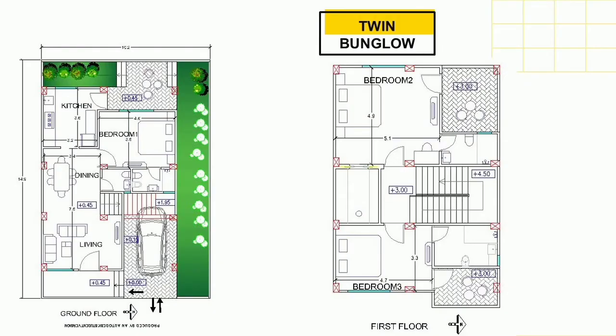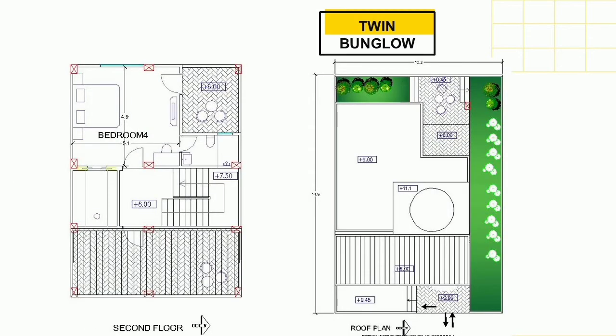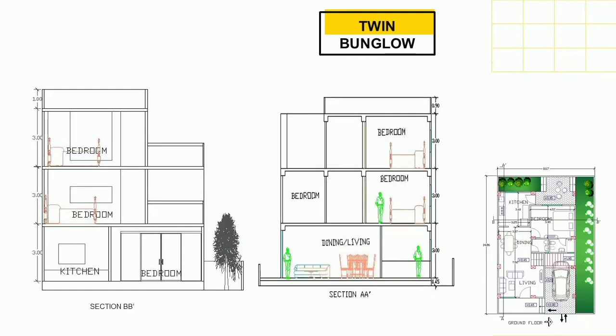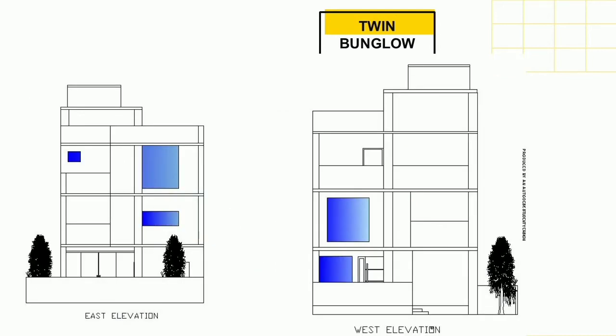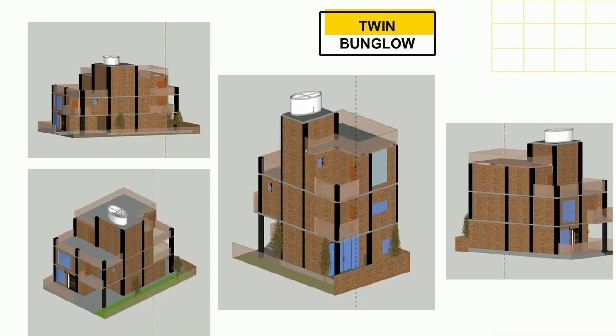Twin bungalow, a module of 4 BHK. The twin bungalow is designed in a fashion that each room has a degree of privacy along with a separate open space to relax. At the lower level, most of the space is public with one guest bedroom, and at levels 2 and 3 the other bedrooms are situated.